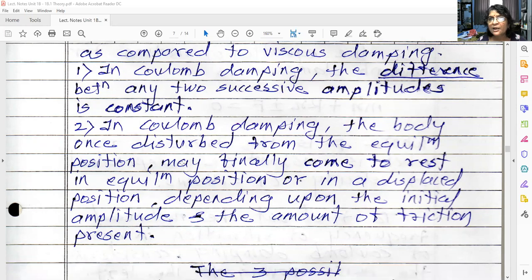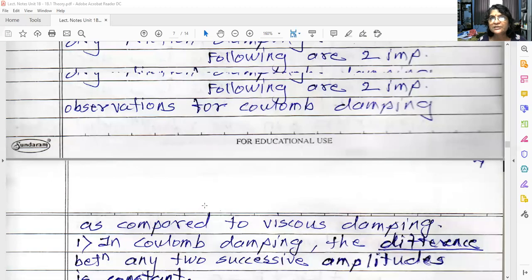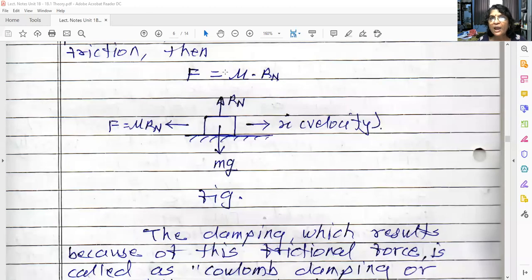That means if this block is vibrating, assume this is the equilibrium position, and we provide a force so that this block vibrates on the surface. When it comes to rest, because of the frictional damping, it may come to rest at any position, maybe here, maybe on the right side, or maybe in equilibrium position.